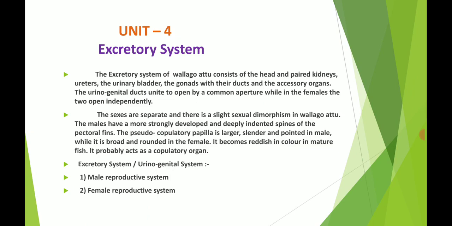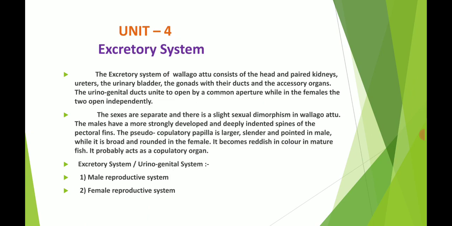The excretory system of Wallago attu consists of the paired kidneys, which contain the ureters, the urinary bladder, the various gonads with their ducts and the accessory organs.